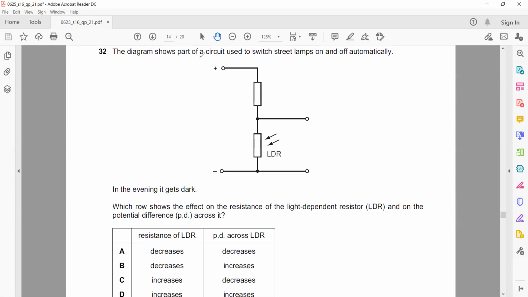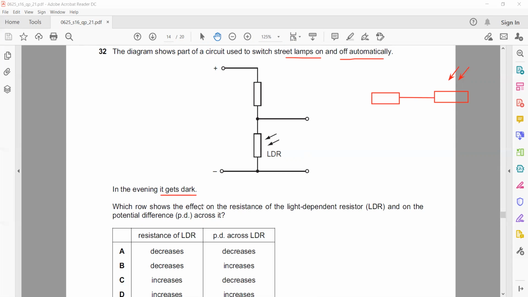The diagram shows a part of a circuit used to switch the street lamps on and off automatically. Yesterday we discussed this circuit. I drew the same circuit in a horizontal plane, that we were having a light dependent resistor connected.